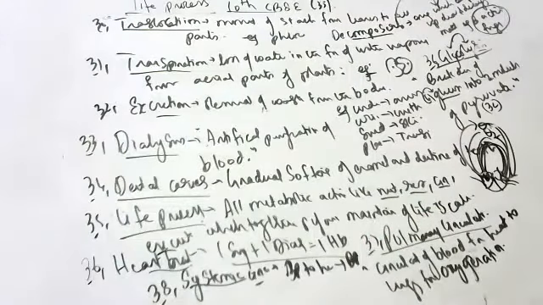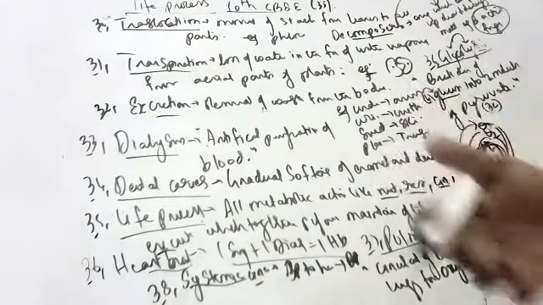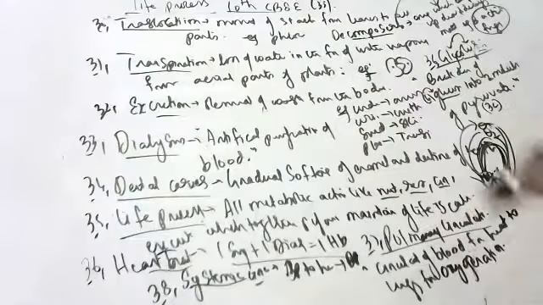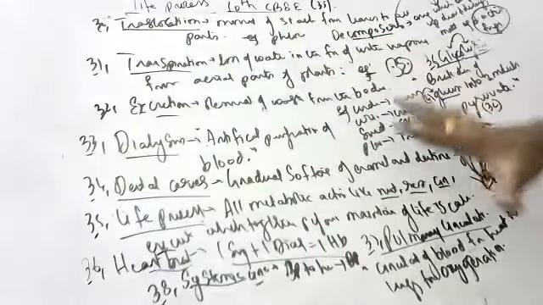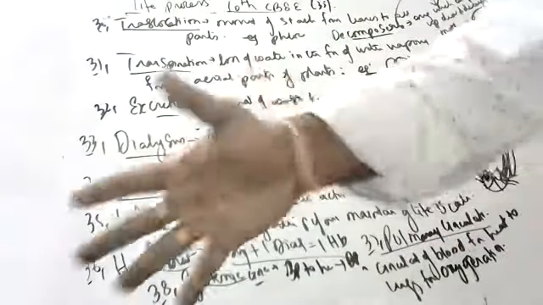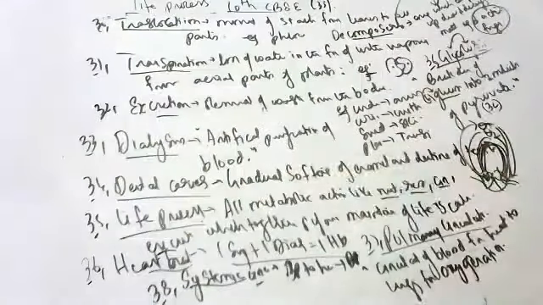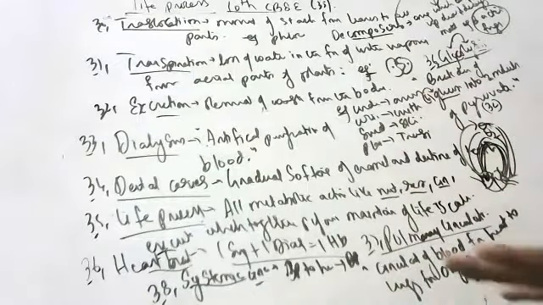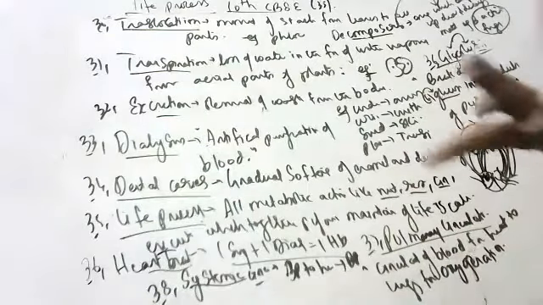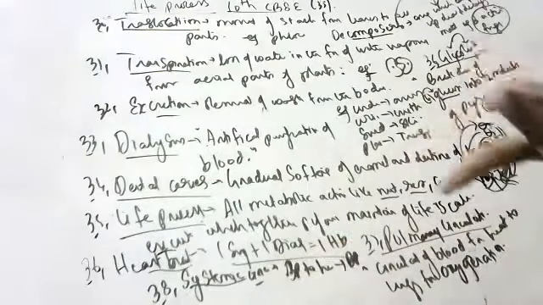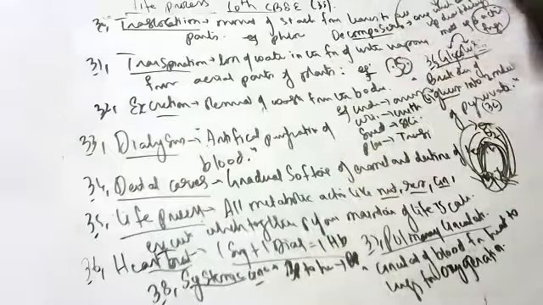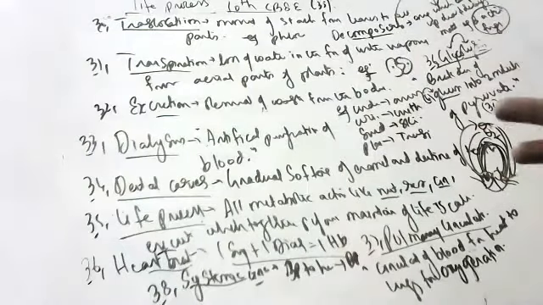Okay, children, you should know all these things. What is happening there in 10th class? In spite of knowing many answers, sometimes you will not be in a position to write them, because you are expected to know everything about the subject in depth. They are expecting you to read like that. You should know everything. You cannot say pulmonary circulation, I don't know; general circulation, I don't know; heartbeat, I don't know. They are expecting you to learn everything.